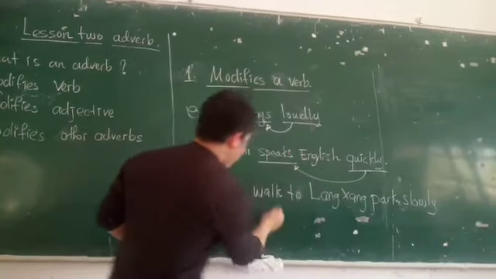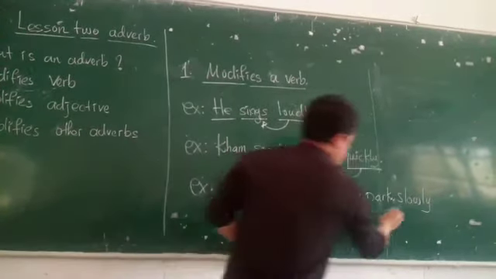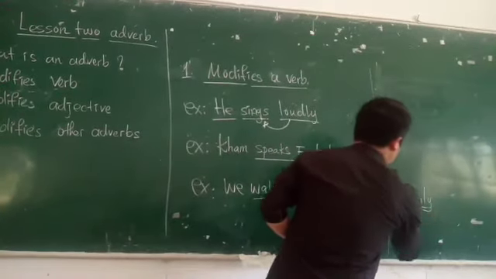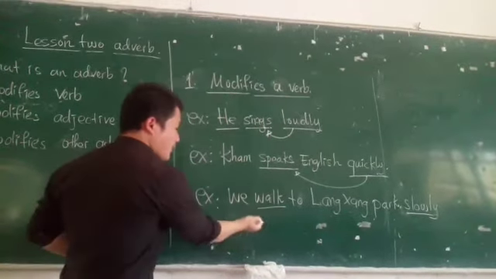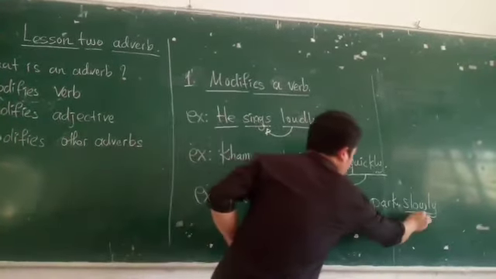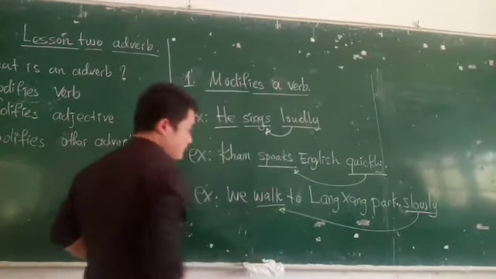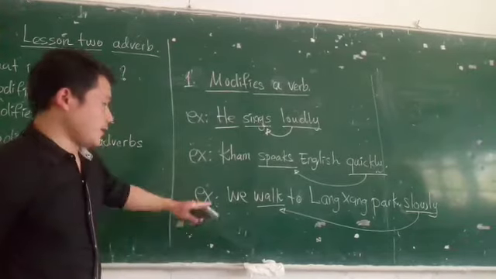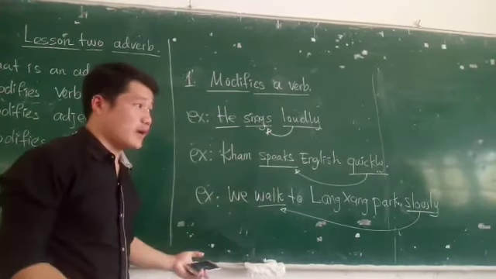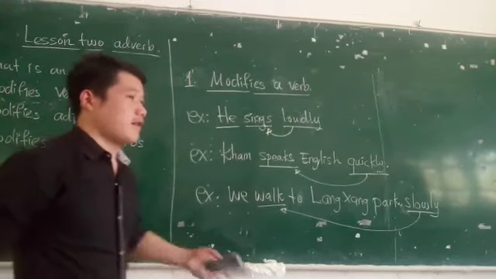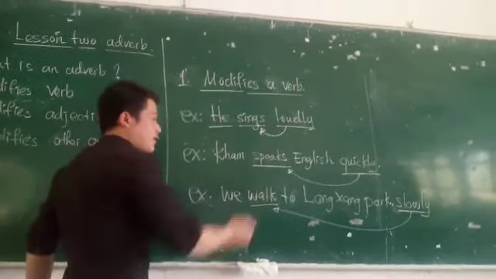How do we walk? We walk slowly or we walk quickly. Yes, this is the adverb describing the verb.